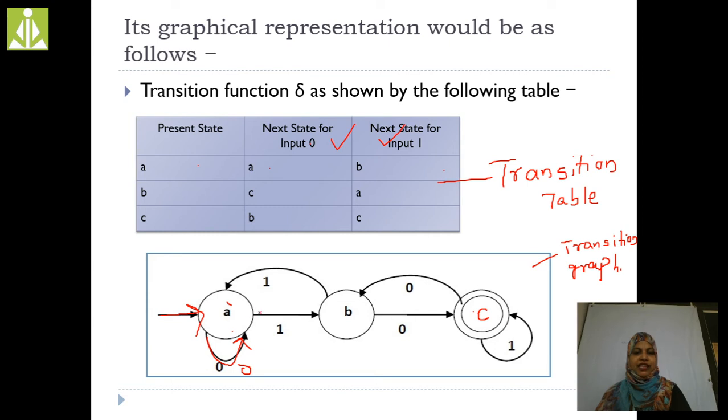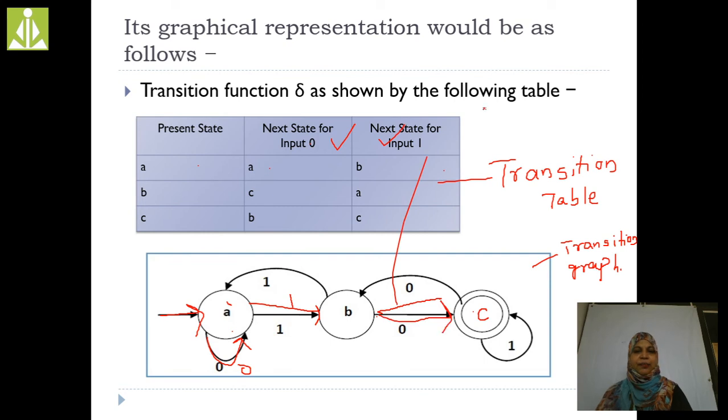B. See here, A on 1, we are getting B, right? Now B on 0, what is B on 0? Sorry, B on 0 is C.